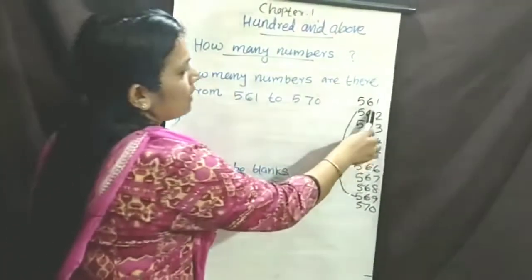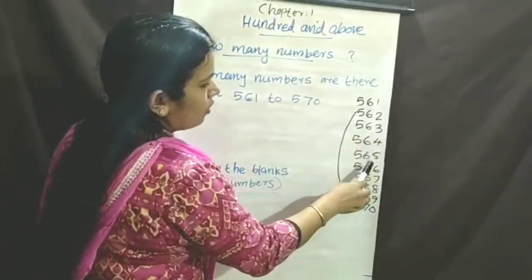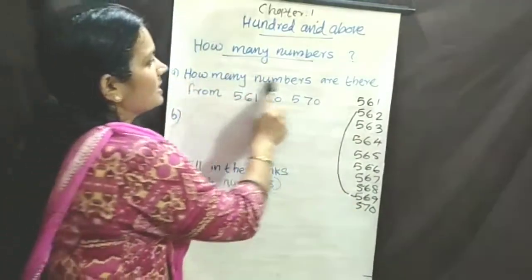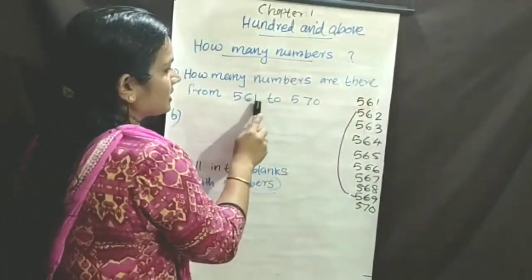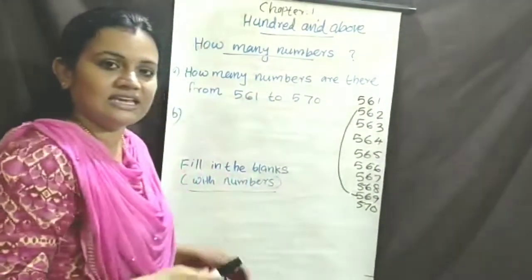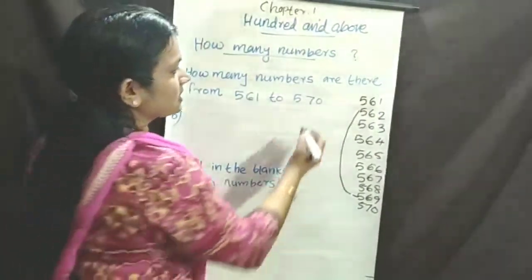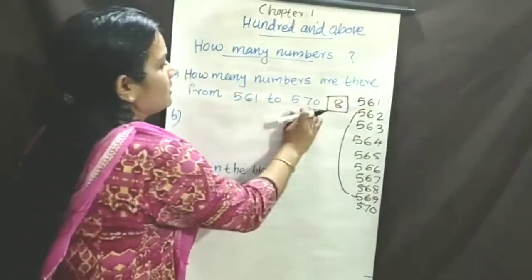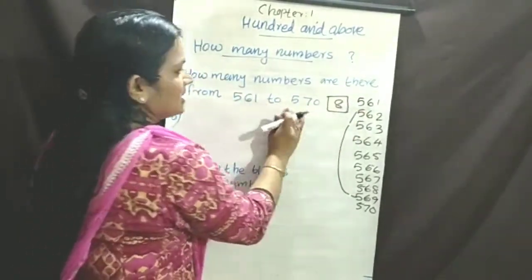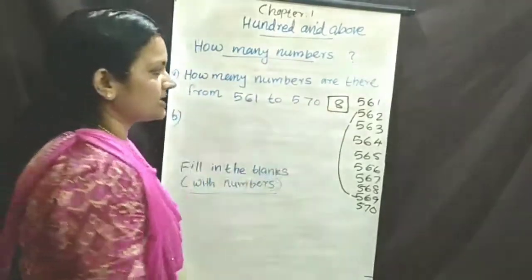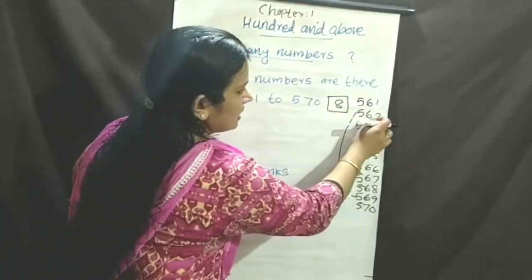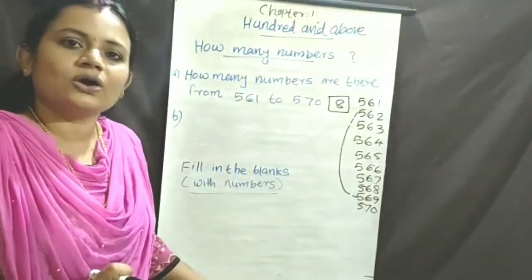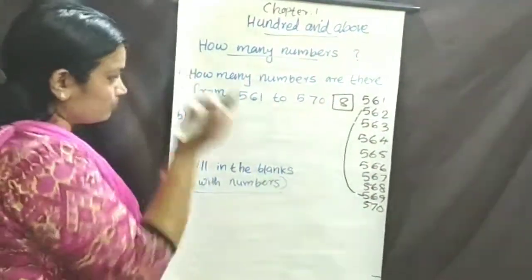Okay, count it. 1, 2, 3, 4, 5, 6, 7, 8 numbers. So there are 8 numbers. We were already given these two numbers, 561 and 570, so we are starting from 562 and ending at 569. Okay, got it.